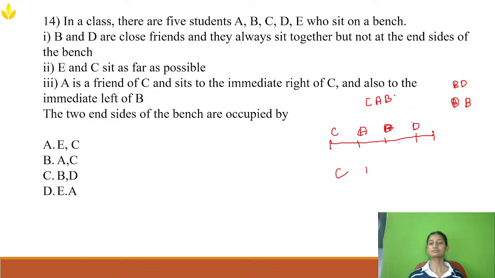Why? Because D cannot go to the corner. They have mentioned here they won't sit at the end sides of the bench. The remaining one is E. So E and C are far apart, and C's immediate neighbour is A, and B's immediate left is A. Now what is the question they have given? The two end sides of the bench are occupied by whom? It is occupied by C and E. So the answer is A. Option A is the right answer.